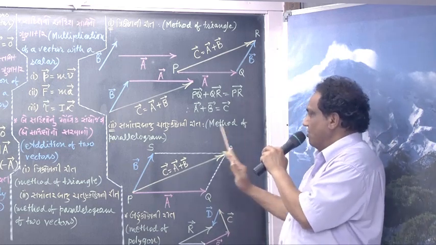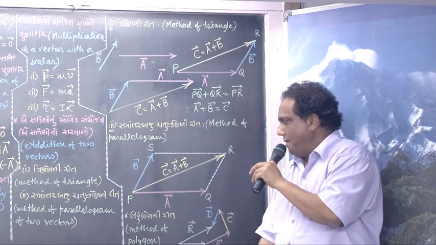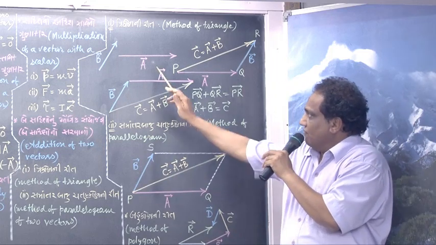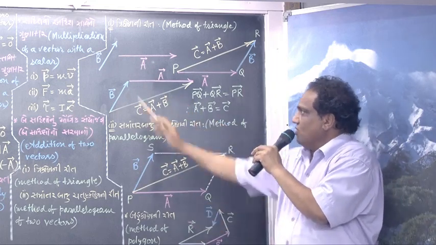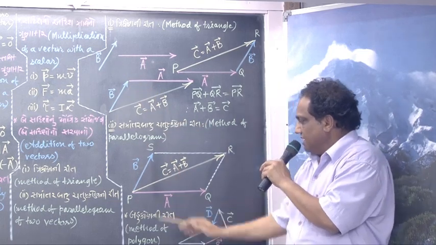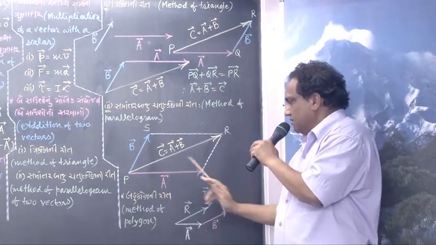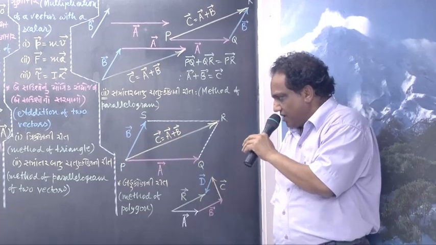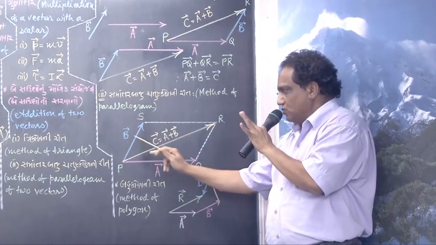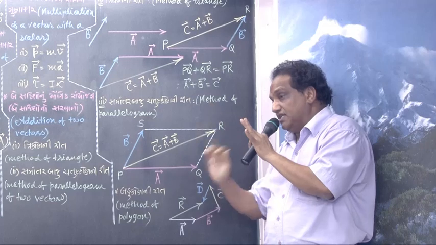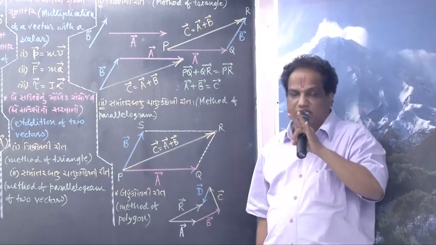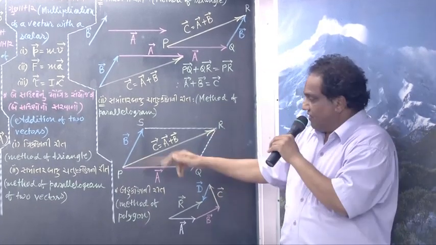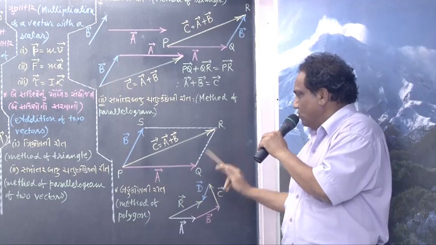Now we go for method of parallelogram. Simple. Vector A and vector B are shown here. Take this as vector PQ and this as vector PS. And now, taking these two given vectors as two adjacent sides of a parallelogram, you finish that parallelogram, which is PQRS.